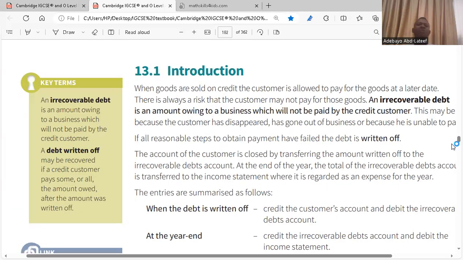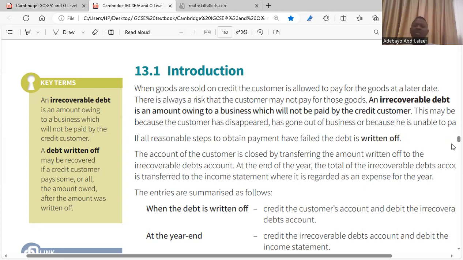Introduction. When goods are sold on credit, the customer is allowed to pay for the goods at a later date. There's always a risk that customers may not pay for those goods. That is what we're talking about. So an irrecoverable debt is an amount owing to a business which will not be paid by the credit customer. We call it irrecoverable because you cannot recover that debt. The credit customer will not pay back. So it's gone, you have to sort it yourself. That's why it's called irrecoverable debt.